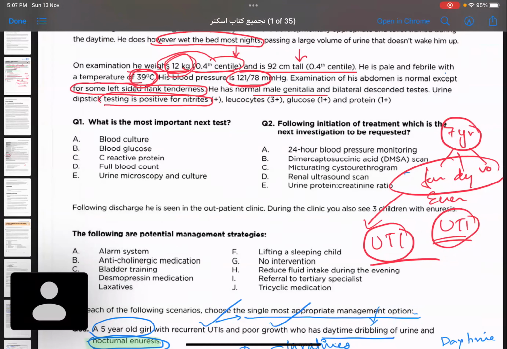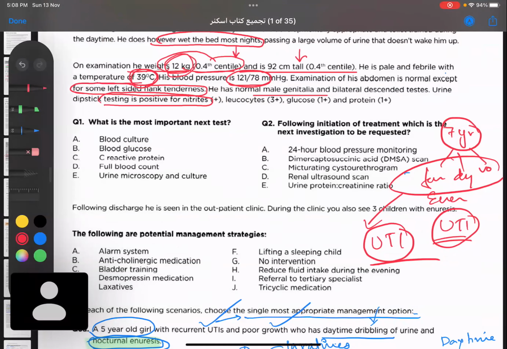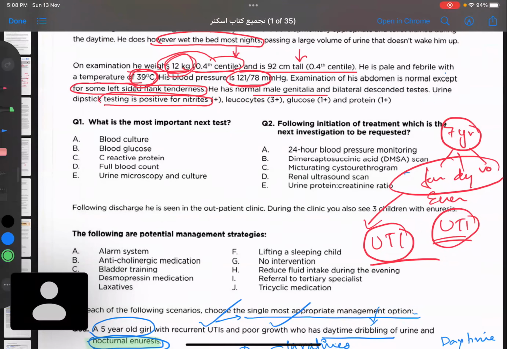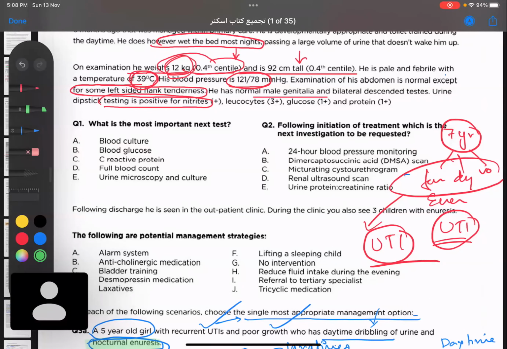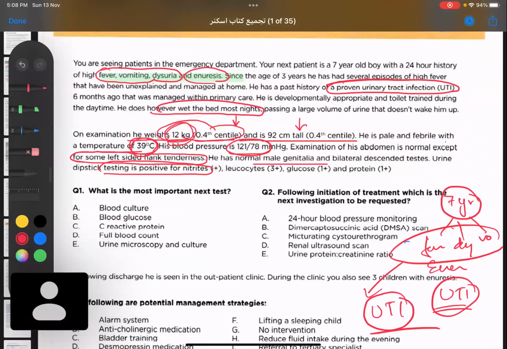Apart from UTI and previous history of UTI, what is another thing mentioned here? Ma'am, upper UTI, flank pain. Okay. What about dysuria? This is looking more like an upper UTI because usually in upper UTI they will have fever as well as flank pain.